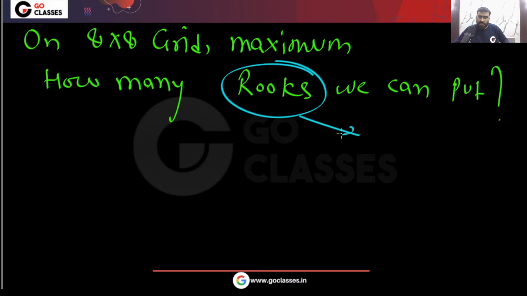Rook means hathi, elephant. Anyone want to tell me?